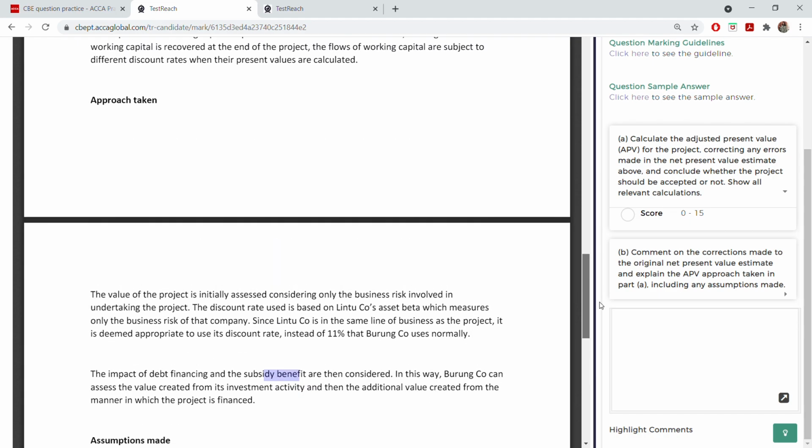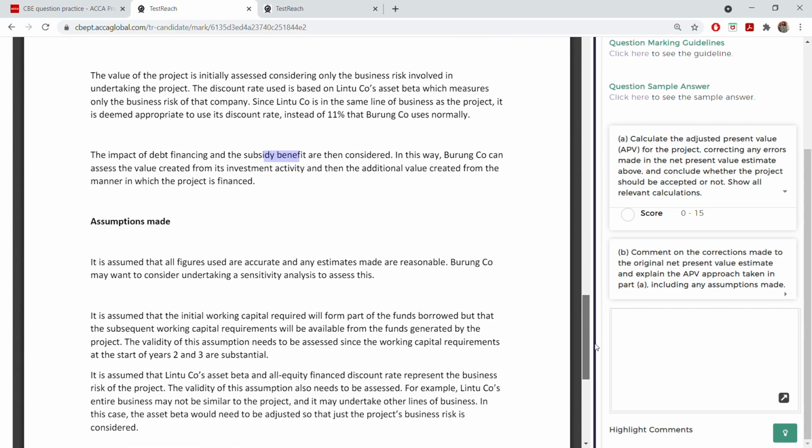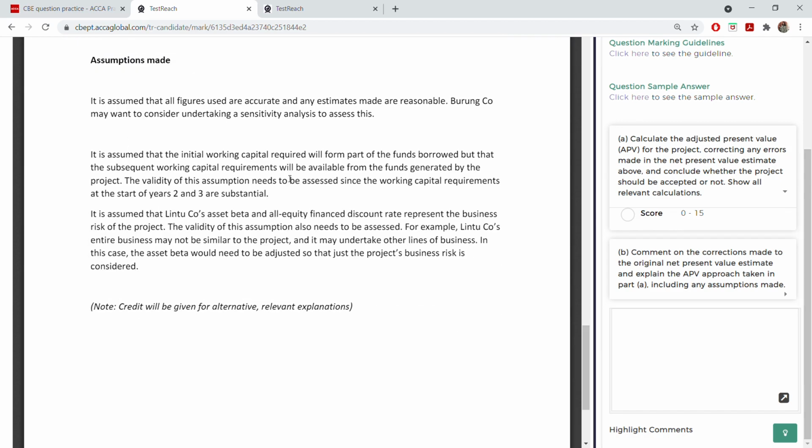So based on what you have written for approaches and corrections, if you have finished already 7 or 8 points, that means you have to write 2 or 3 assumptions. That's how you decide. Okay. So what are the assumptions used? Number 1, an assumption you can always write in any answer is that figures are accurate and estimates are reasonable. So this first point you can write. Estimates and figures are accurate. So it's better to take sensitivity analysis. Recommend them also.